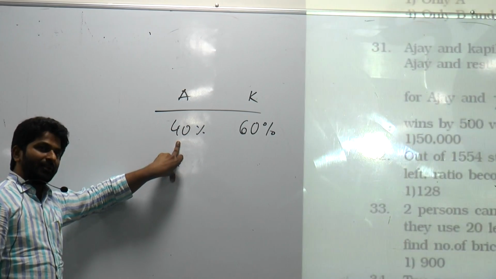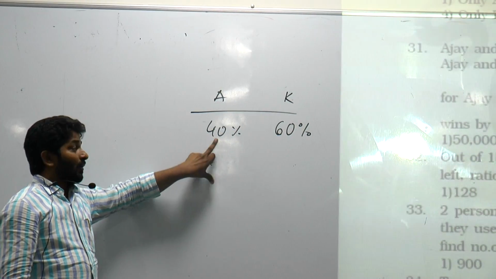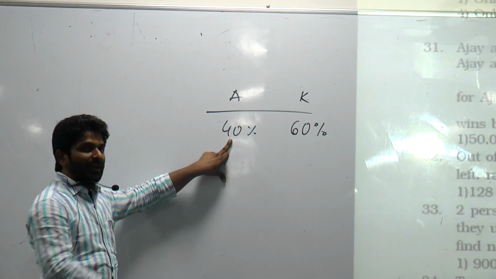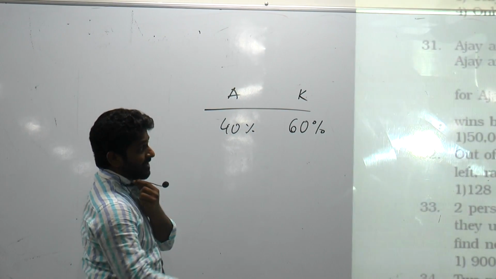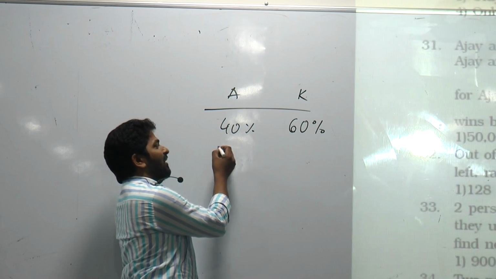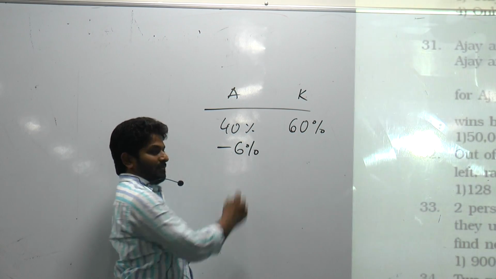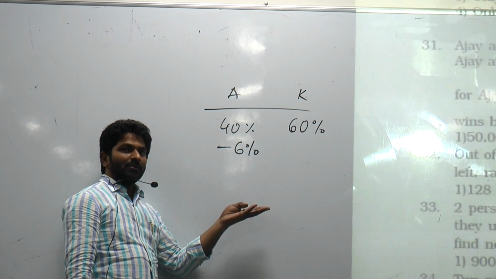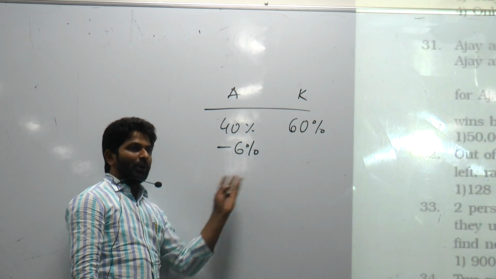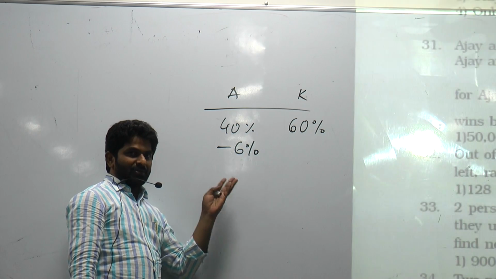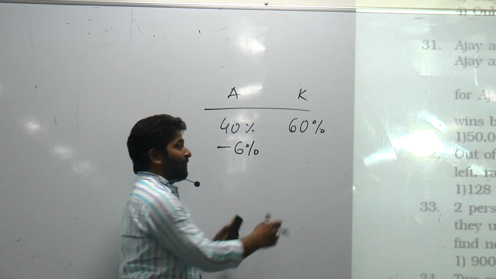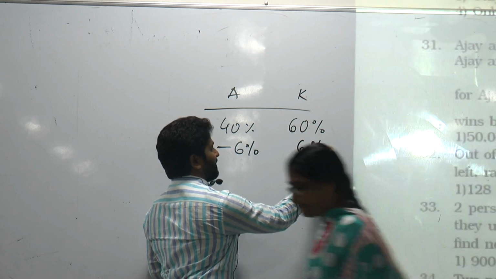What is 1/20th of this number? 1/20th of this number is 2%. 3/20th is 6%. So 6% went back, in the sense they are not going to vote for Ajay. If they are not going to vote for Ajay, to whom will they vote? Because there were only 2 contestants, 6% of the people are not going to vote for Ajay, so they will obviously vote for Kapil.